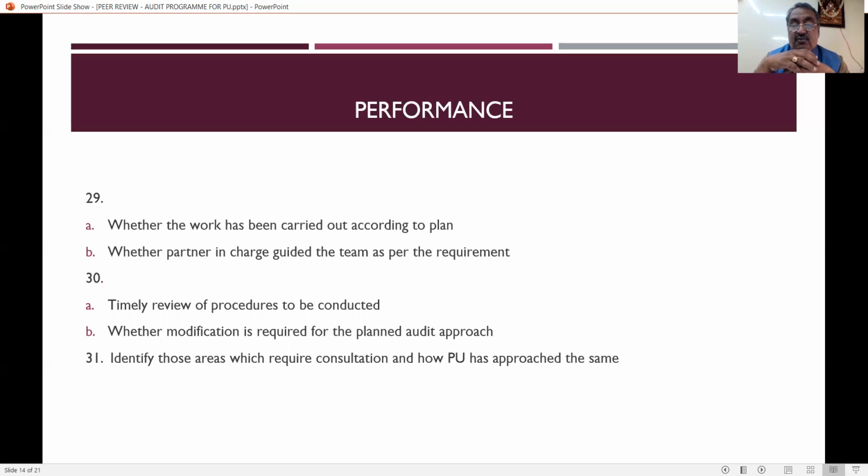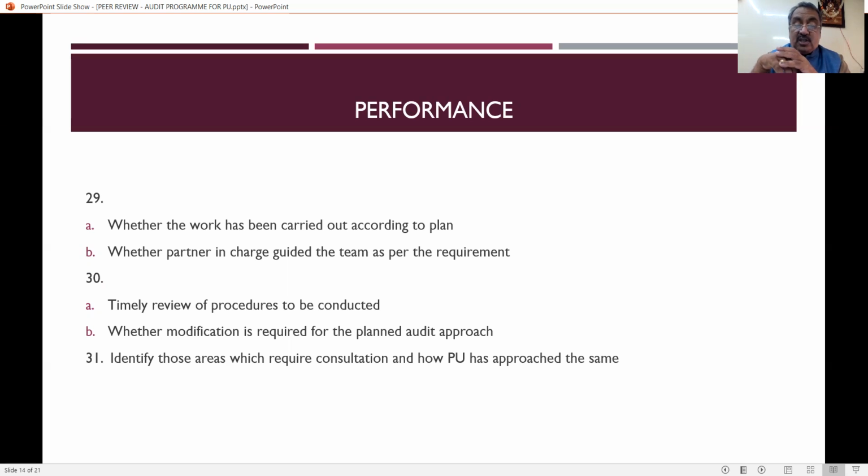Next one is timely review of procedures to be completed. So initially you are preparing the procedures, and they should be reviewed regularly by the practicing unit according to the changes, according to the latest amendments. Whenever the amendments come, the procedures have to be changed. And if there is any modification in the planned approach, that also has to be verified by the practicing unit, and the manager and the person in charge of the practicing unit has to take care of that.